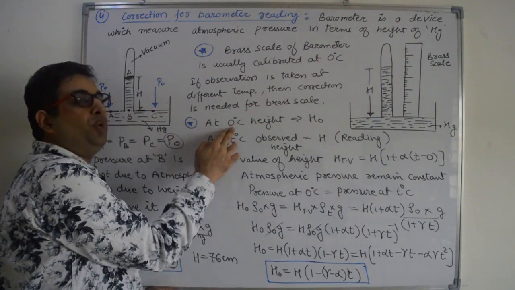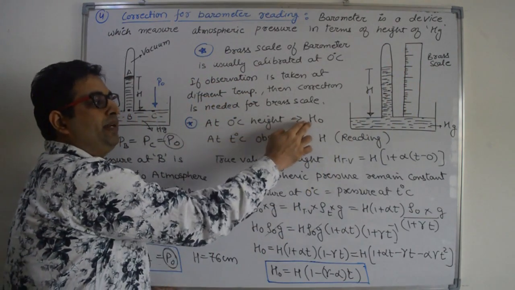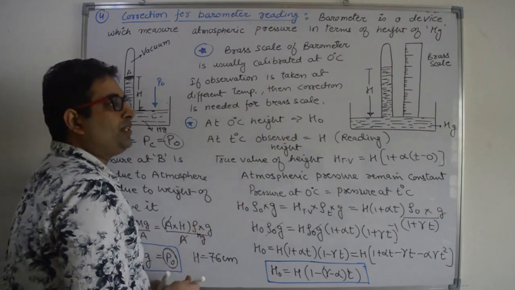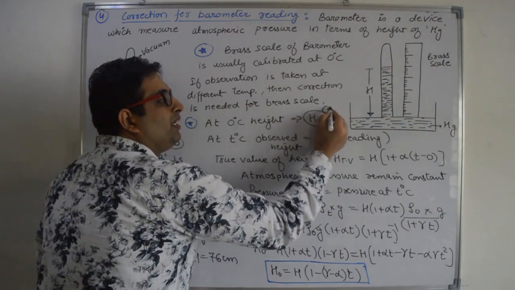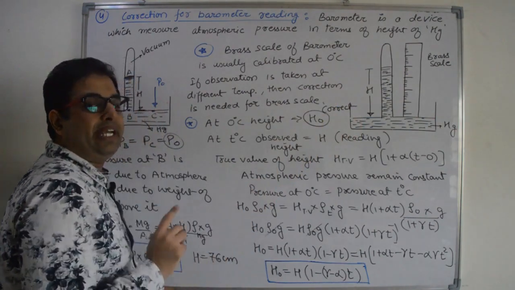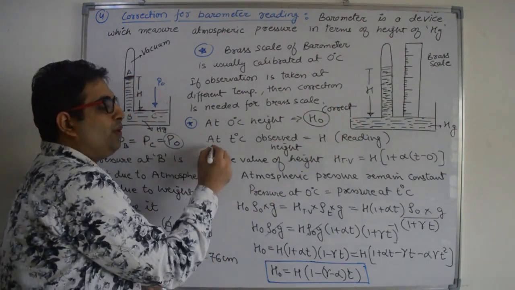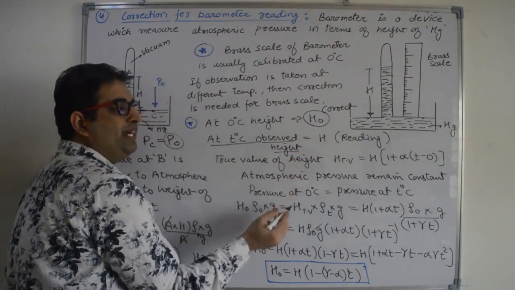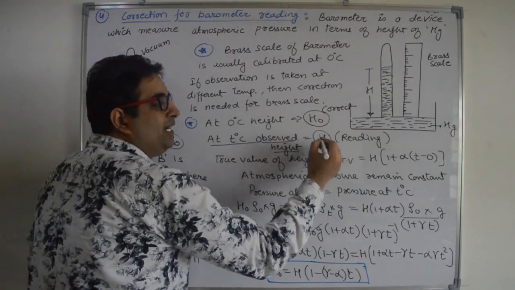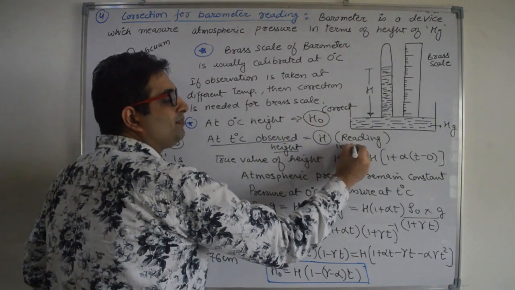Now at 0 degrees Celsius, the height of the mercury column is H naught. So this is the correct value, the correct height of the mercury at 0 degrees Celsius. Now at T degrees Celsius, the observed height is H. This is the reading, and this reading is incorrect.